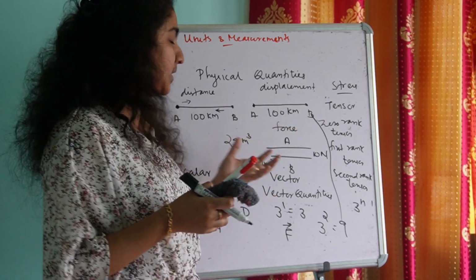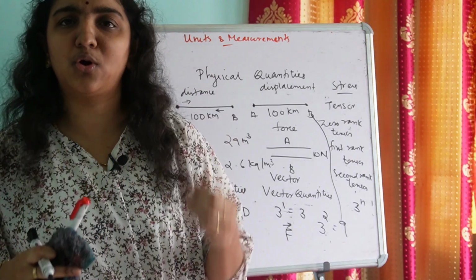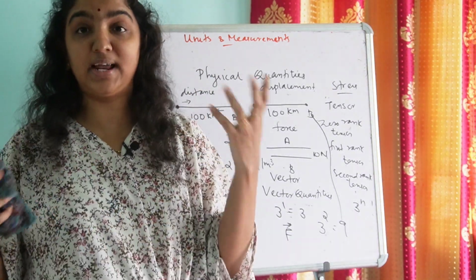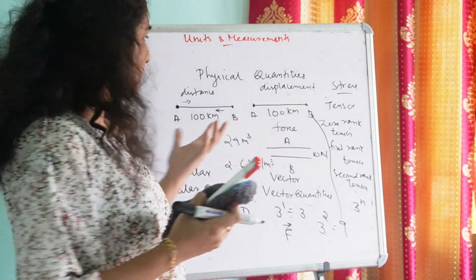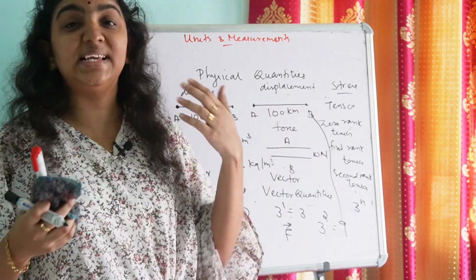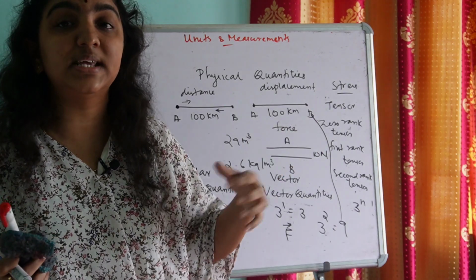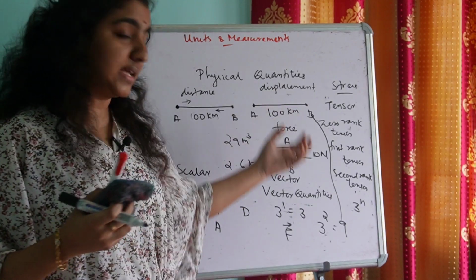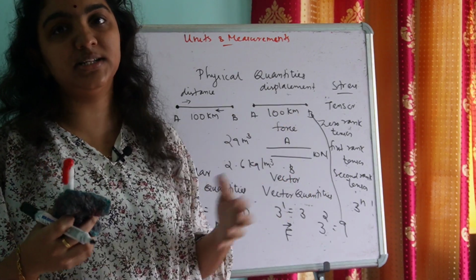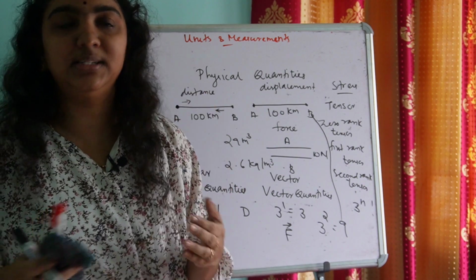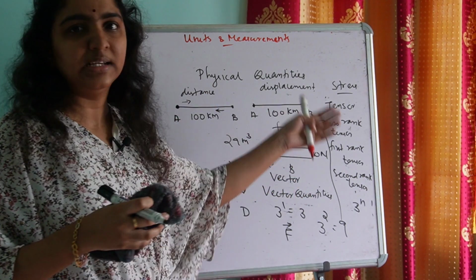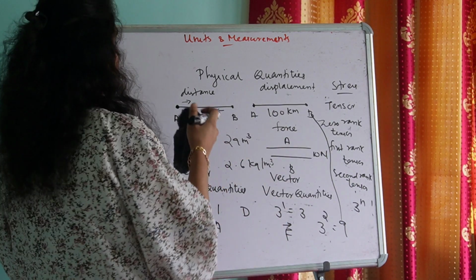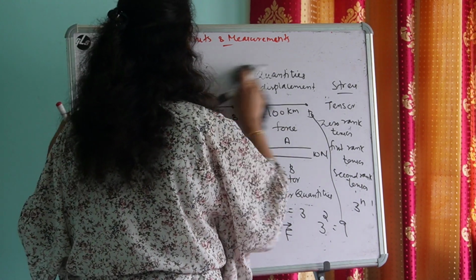We have to study dot product, cross product, the triangular law of vector addition, and all the operations and identities related to these scalar and vector quantities, which will be discussed in some other chapter. For the time being, you just need to understand these basic things. Is it clear?